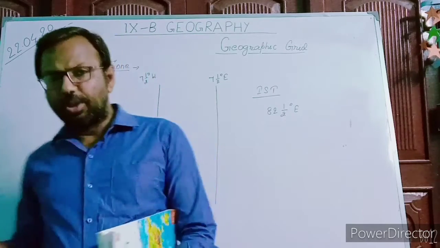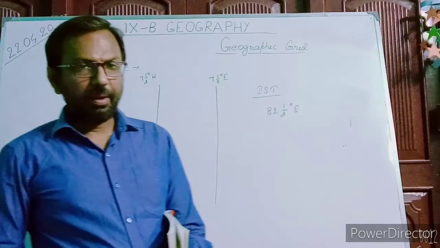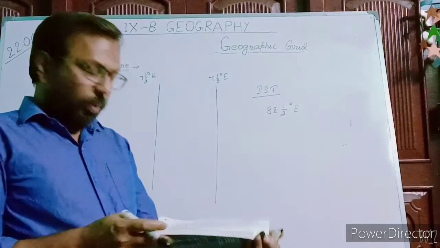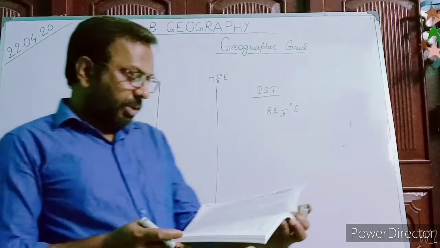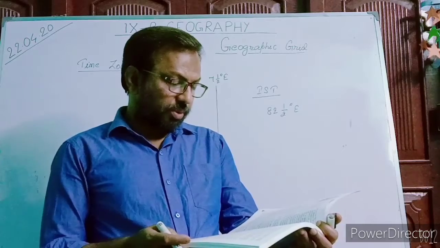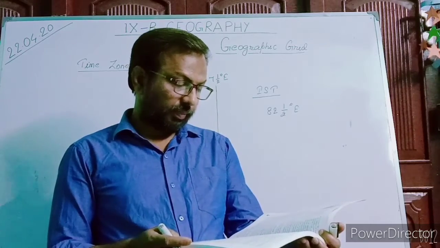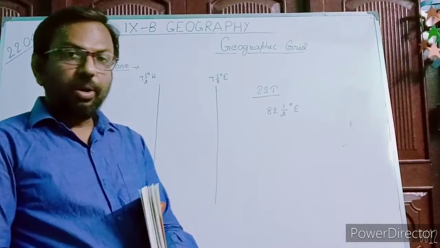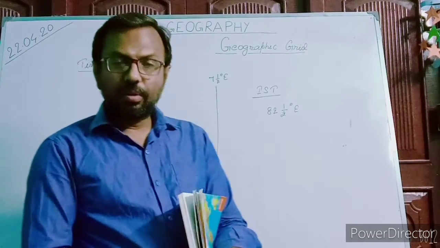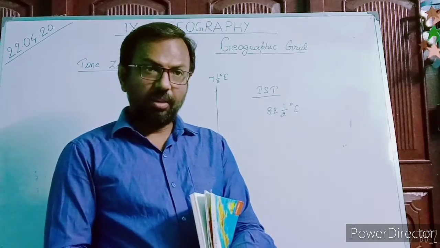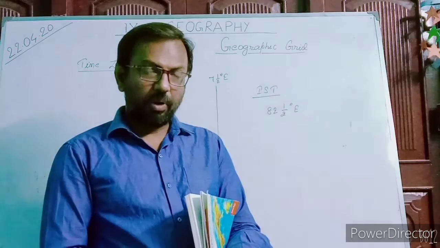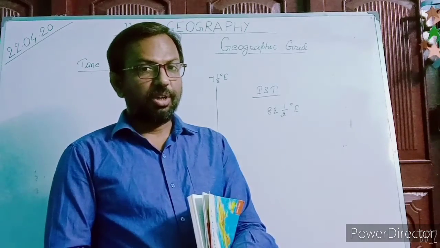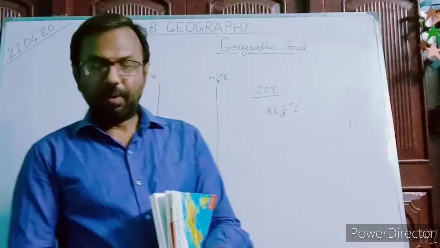I told two sentences before that this whole world is divided into 24 time zones. It means 24 standard meridians are used to determine the time for those particular countries through which those standard meridians pass.